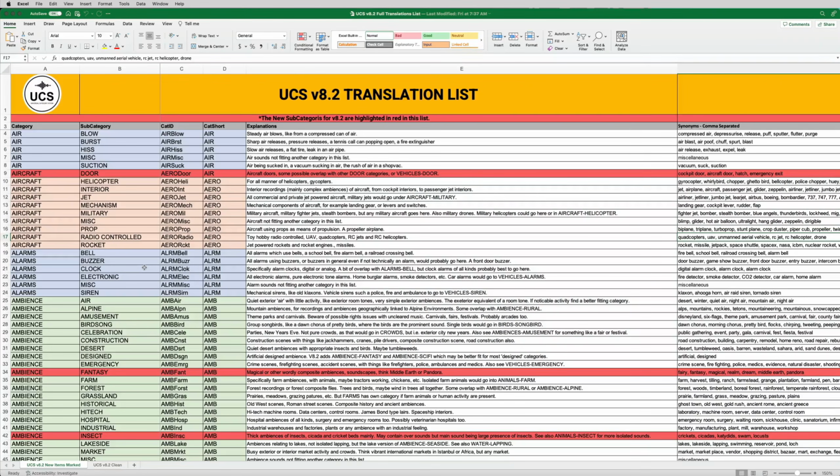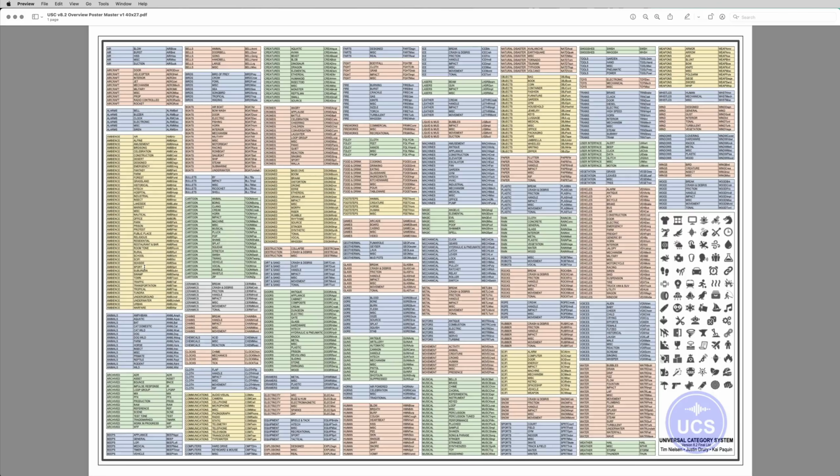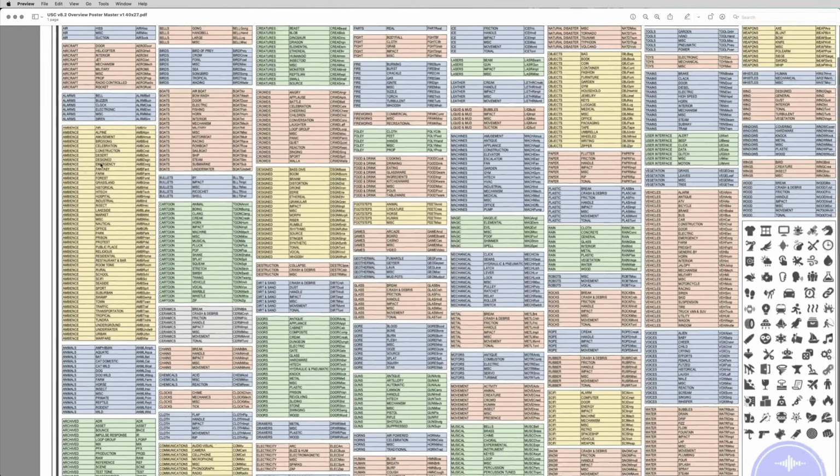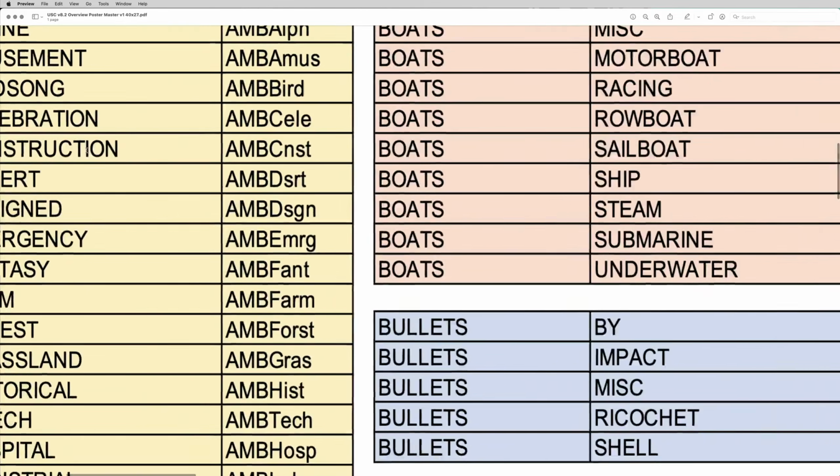Before I talk through the new categories, I just want to show off something. Some people have asked for a single sheet overview of the system, and so I've made something like that. This is basically a very high resolution PDF. I have it in two slightly different aspect ratios. Some people have chosen to make this their desktop. If they were working with the system a lot, it might be useful to see it like that. I actually printed a poster for myself. I made this in a high enough resolution that you could put this on a very high resolution monitor or do whatever you want with it. And if you zoom in, you can see that it's quite high resolution.